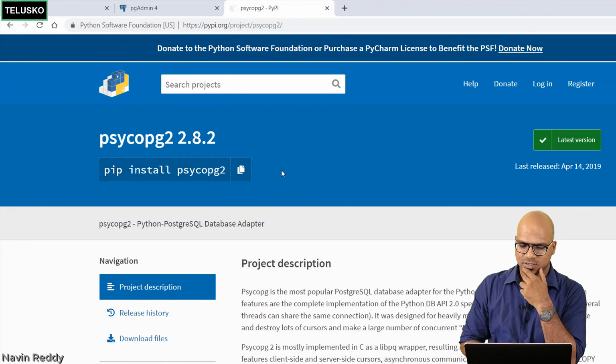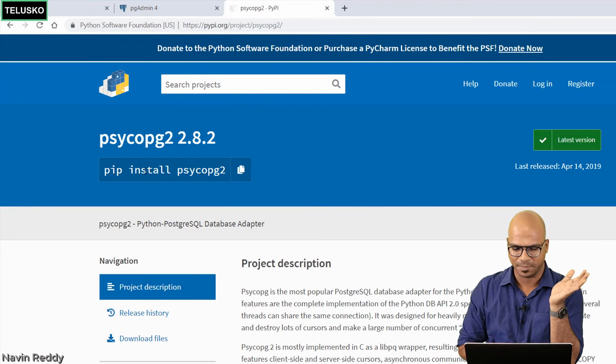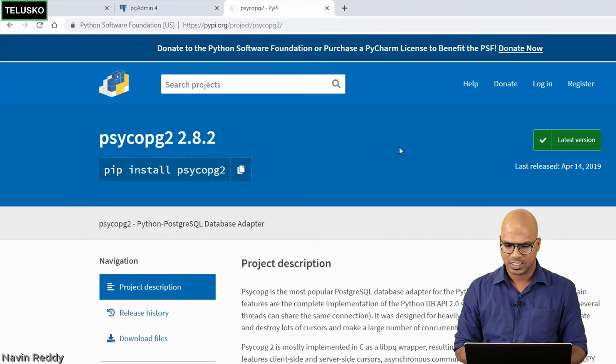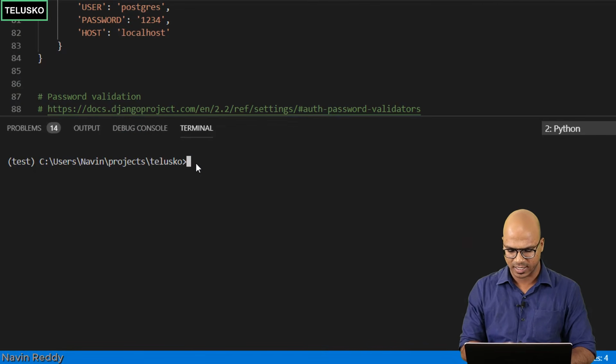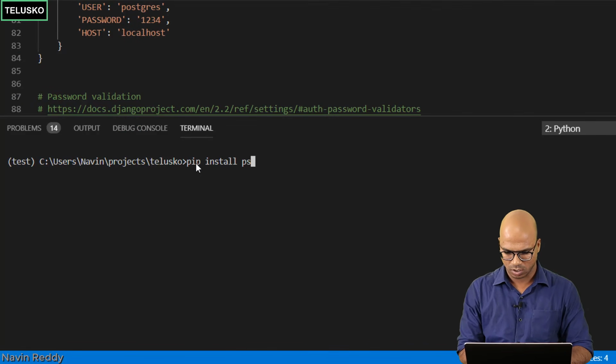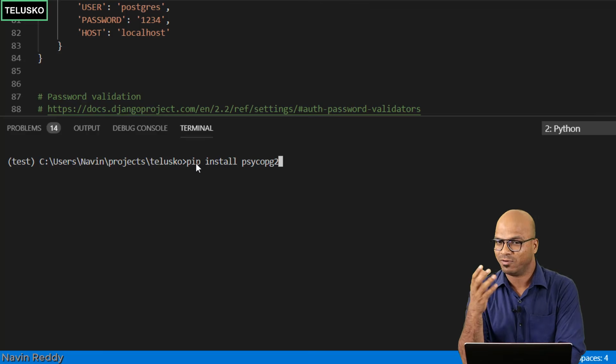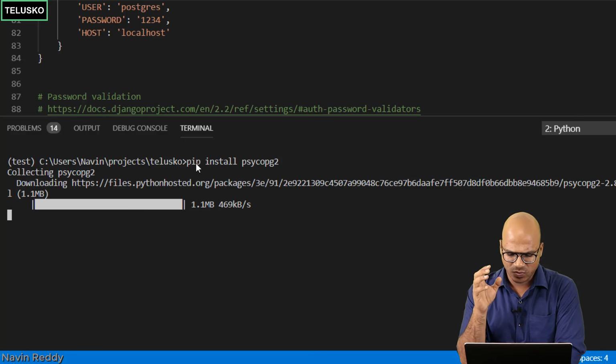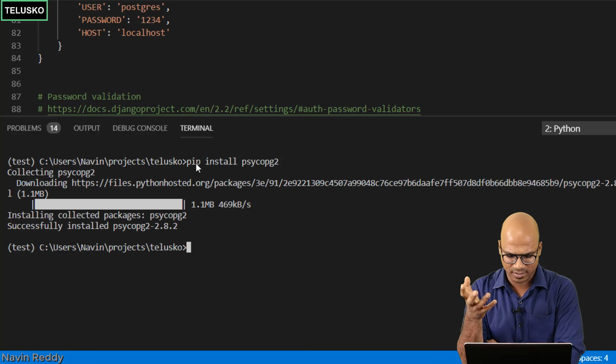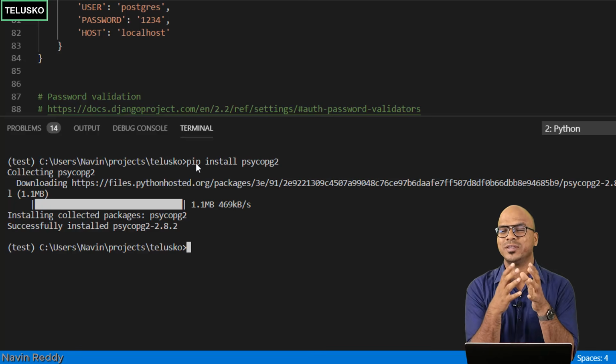So how do we install this? We have a simple command which is pip install, and then you can specify the name. So let's head back to our prompt here and we'll say pip install the name of the package and say enter. And this will get downloaded. It will take some time and it's done. It was quite fast. So you got the adapter as well. Now what is the next step?